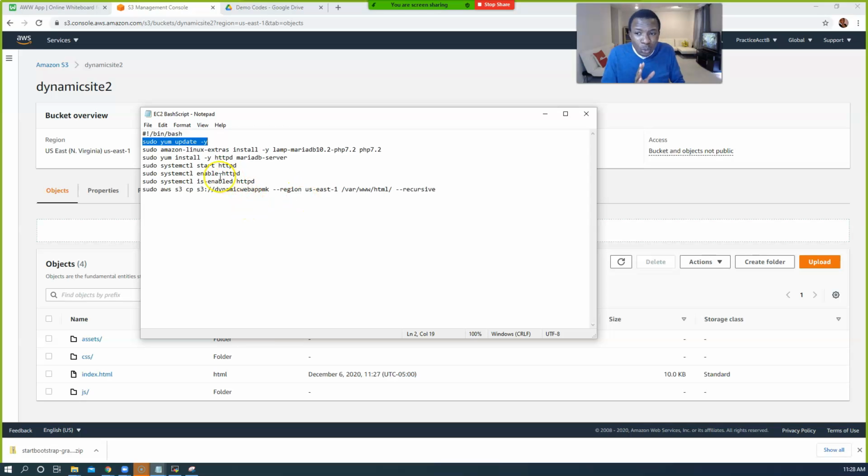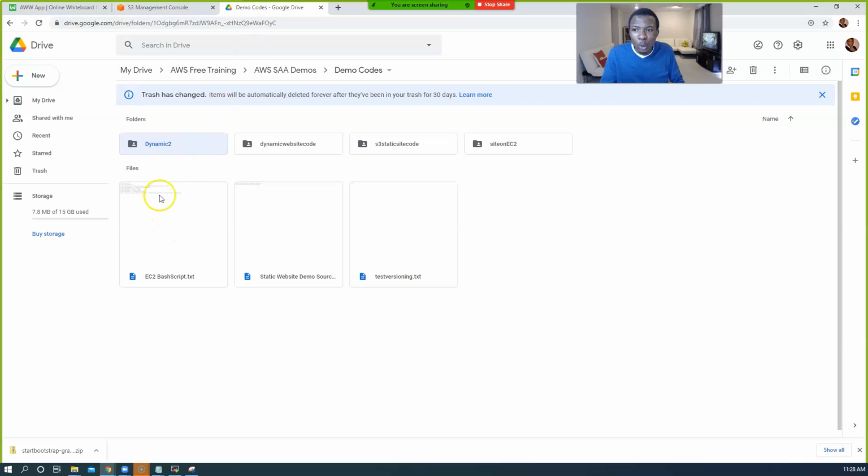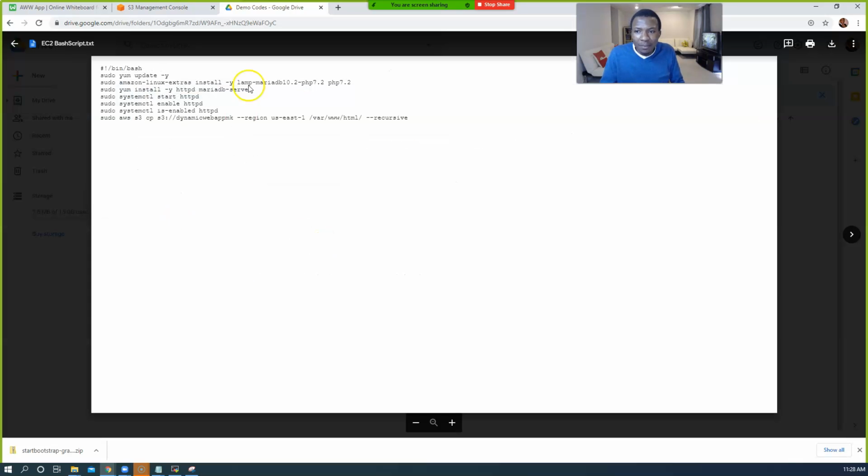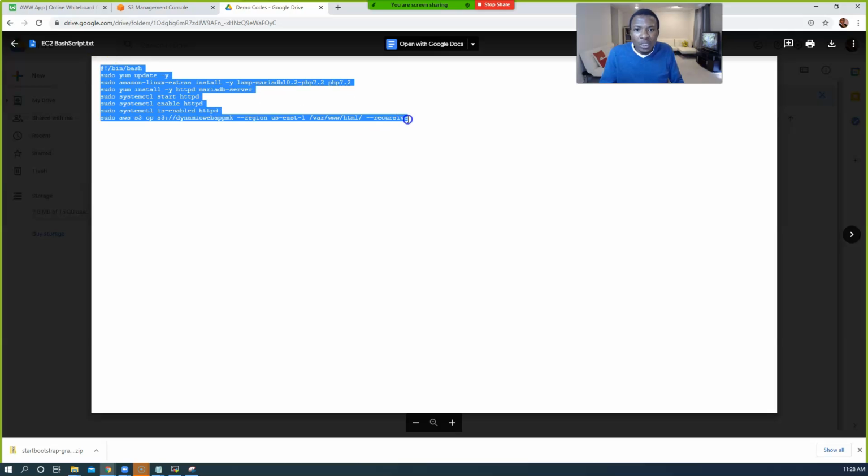Now, what I want us to do is, I'm going to give you guys this code. Actually, it's already in your Google Drive. Open this EC2 bash script right here on your computer. You can just double click on it, and Google Drive opens it for you. Just copy everything, open a new text editor and paste it in there. I want us to make some edits. Just one edit before we continue, okay?